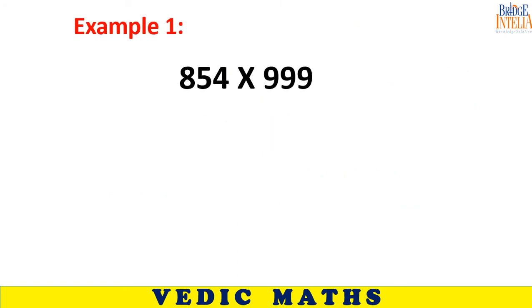Now please mute yourself. Let us learn the trick. So you see the digits are same. Take the first number, subtract 1 from it. I think you can do this mentally. 853. So write 853 here.